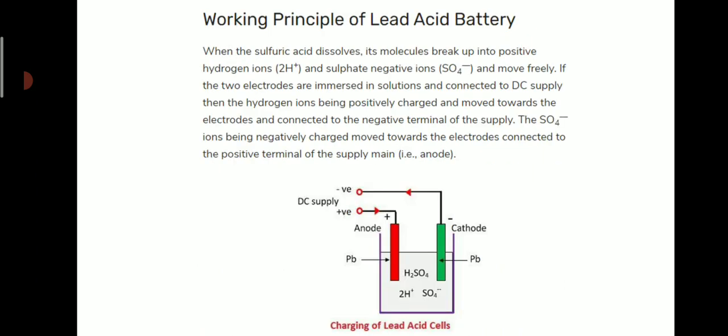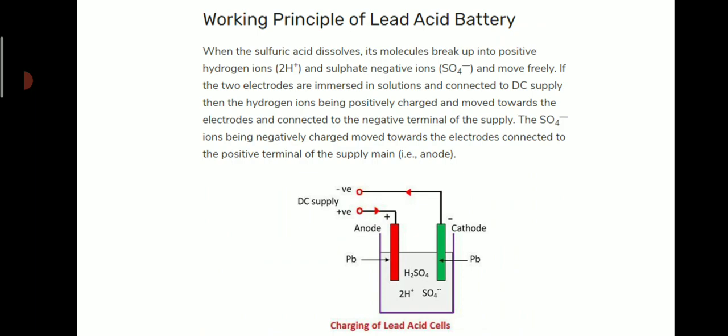Let us see the working of the lead acid battery. When the sulfuric acid dissolves, its molecules break up into positive hydrogen ions, 2H+, and negative sulfate ions, SO4--, and move freely. If two electrodes are immersed in the solution and connected to a DC supply, the hydrogen ions, being positively charged, move towards the electrode connected to the negative terminal of the supply.